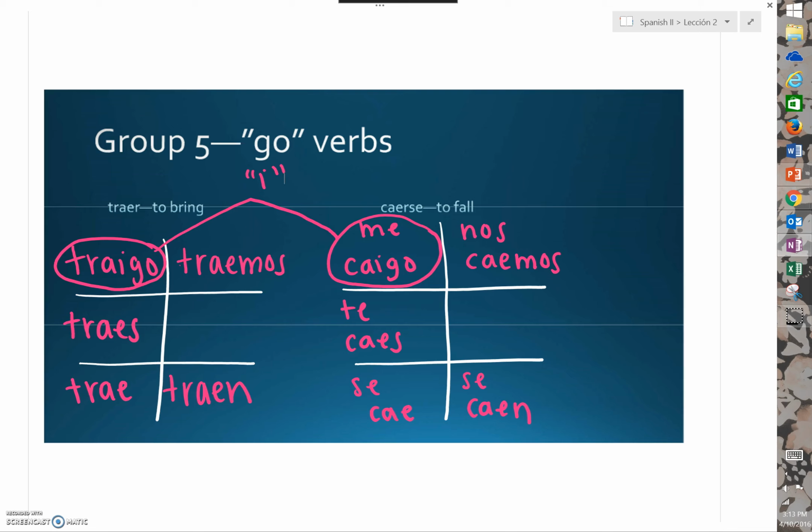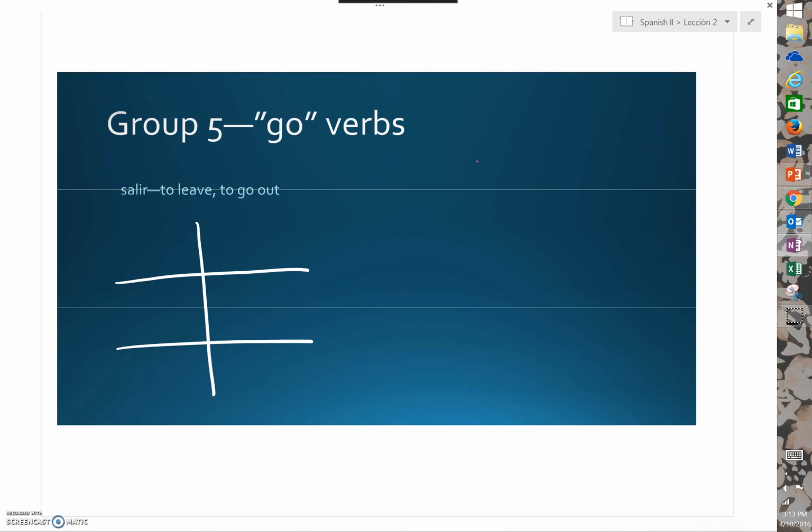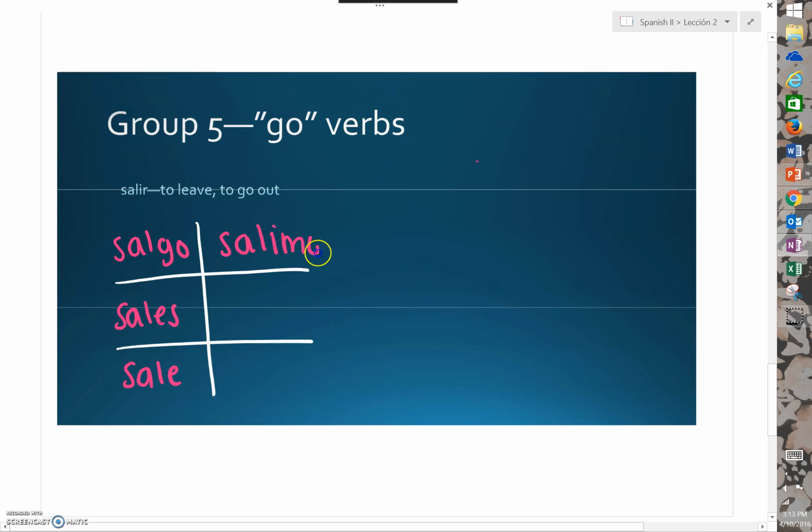Let's talk about our last verb, salir. Salir means to leave or to go out. It is also a go verb. Just like the other four verbs, salir uses a go in its yo form instead of an o. The rest of the verb follows normal conjugation patterns. Salgo, sales, sale, salimos, salen.